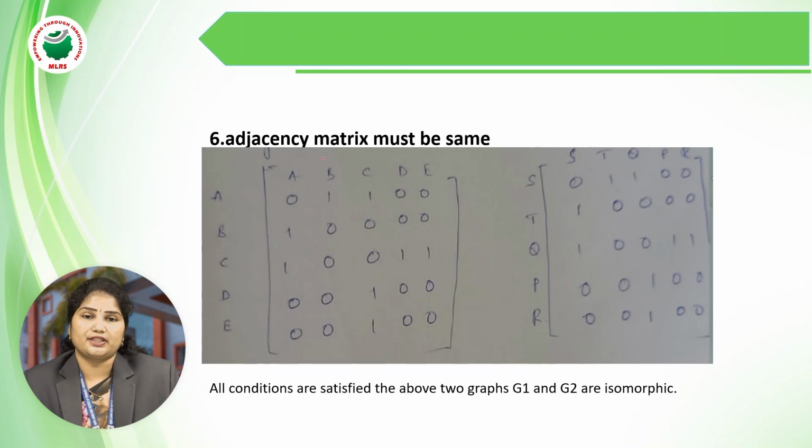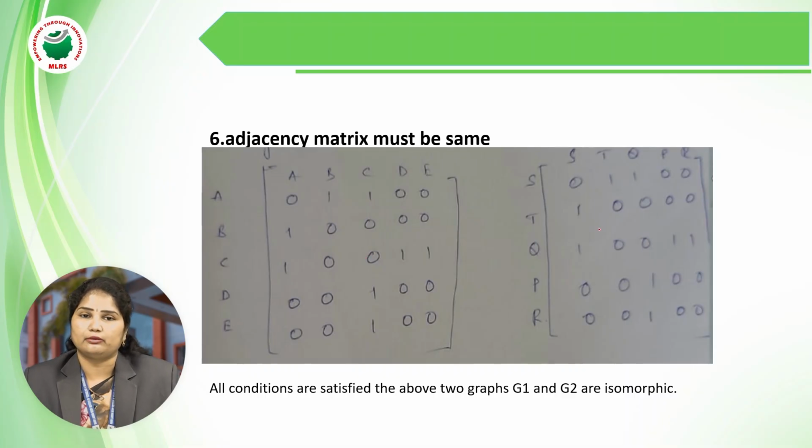We have the edge connection between A vertex to B vertex, so we have to keep 1. Okay, we have edge connection between A to C, we have to keep 1. We don't have any edge connection between A to D, then we have to keep 0. Okay, A to E, 0. Okay, B to A, 1. Okay, B to B we don't have any edge connection in graph 1, so 0. Like that we have to write all the possibilities in the matrix form.